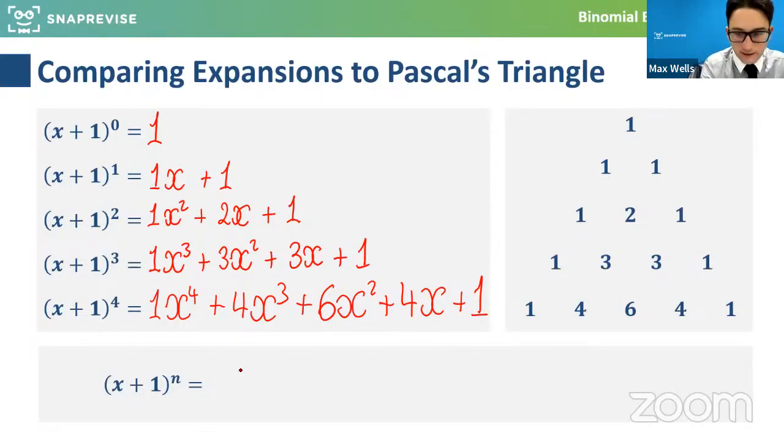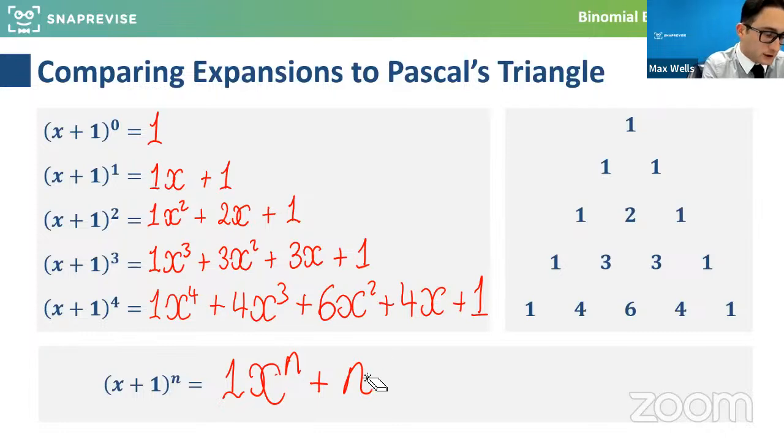Now for this one then, in general, what this will mean is we have one lot of x to the n plus, and then n lots, or actually I'll go the other way.